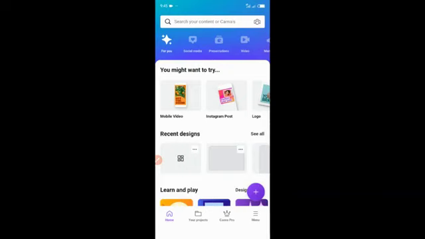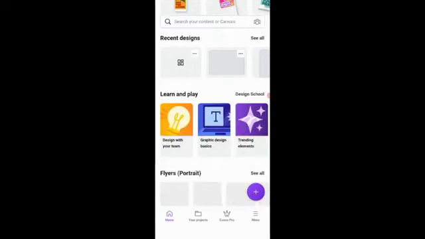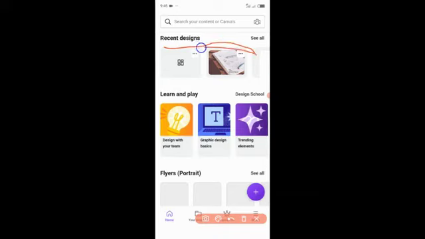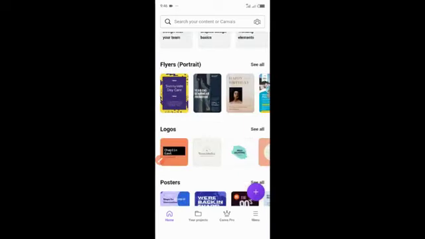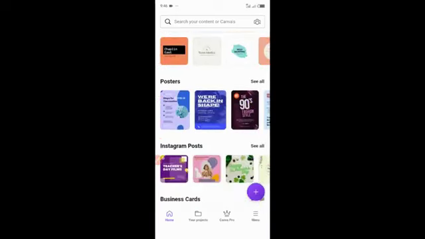If you go to home, you will see that the templates are all there for you to use for free, right? You can see my recent designs. This is a section for my recent designs. These are the books I even recently published on Amazon too, and how I created my designs. So you can see all the templates here are already for you to use.